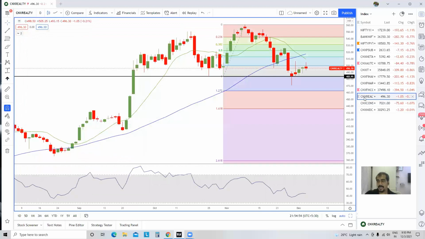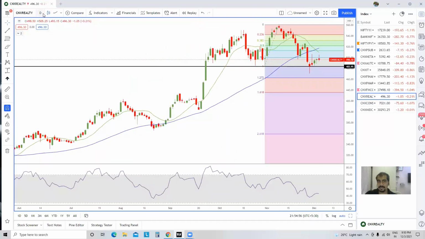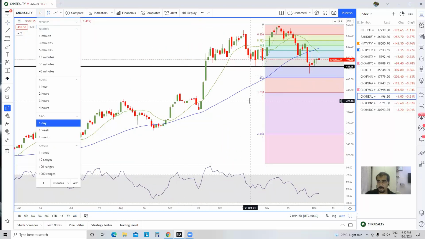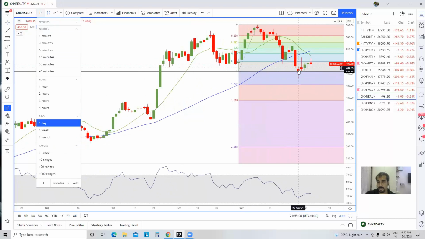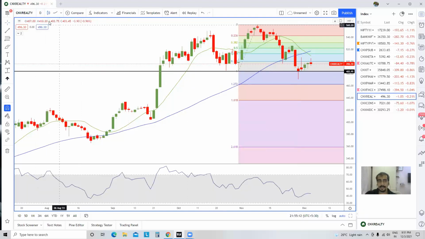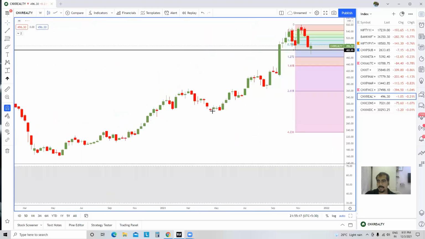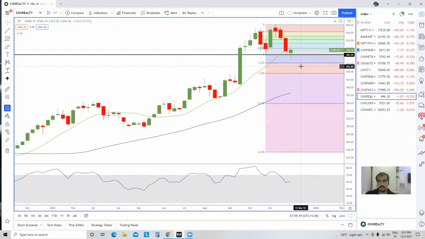Real estate has been an outperformer by falling less. If you see, it did go below the support. It certainly went below the support, but only on an intraday basis. It was not able to close below the support. In fact, it is very clear that it is an outperforming index. And when the market starts going higher, you need to concentrate on this particular index for sure.